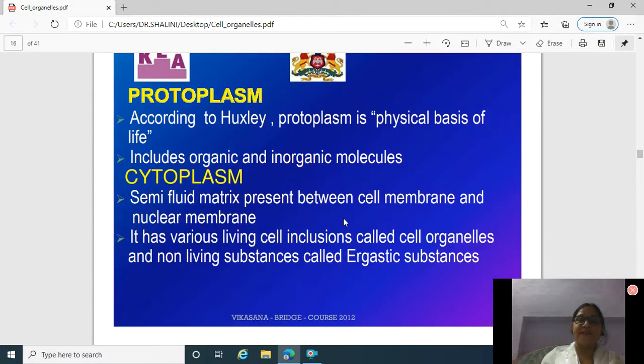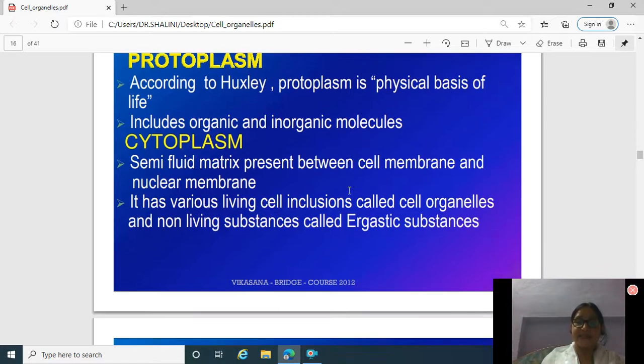Now, protoplasm. According to Huxley, protoplasm is physical basis of life. It includes organic and inorganic molecules. And what about cytoplasm? Cytoplasm is the semi-fluid matrix present between cell membrane and nuclear membrane. It has various living cell inclusions called cell organelles and non-living substances called ergastic substances.